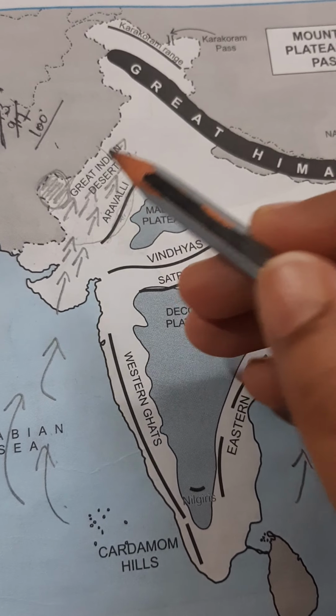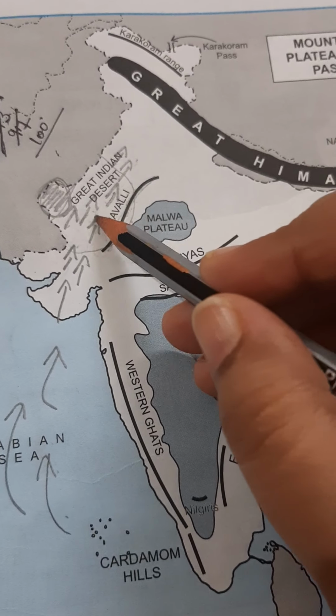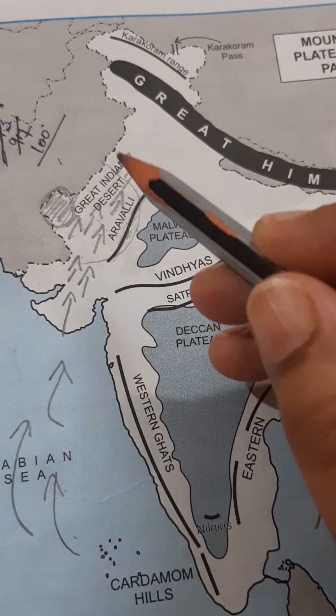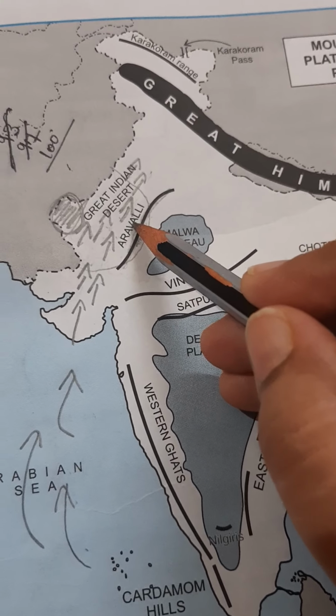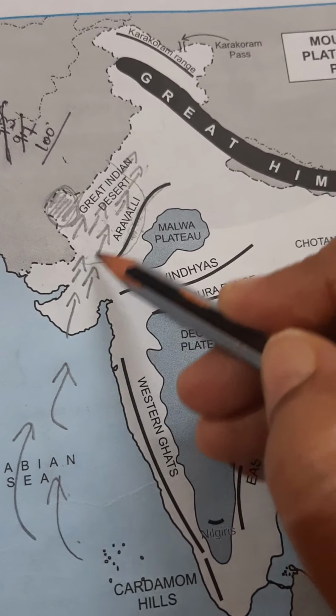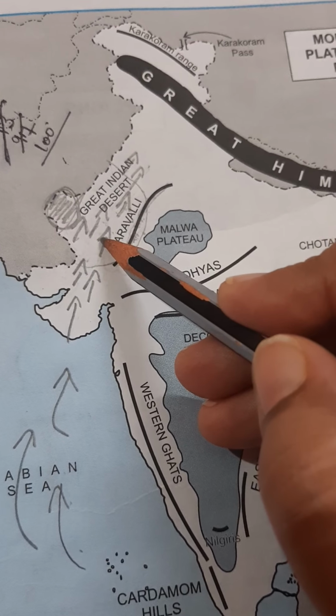First, they are parallel to the southwest monsoon winds of the Arabian Sea branch, and second, they are not very high, they are short in height. Because of low height, they are not able to obstruct these moisture bearing winds. So these are the 2 reasons.